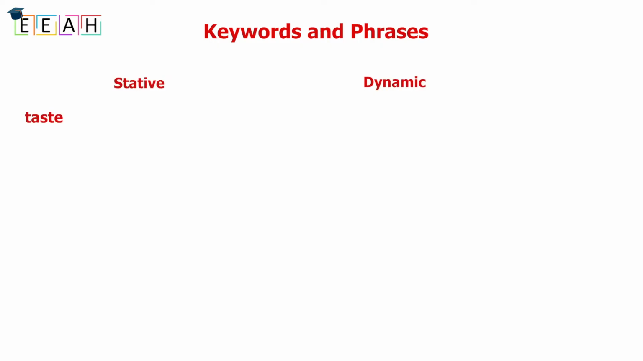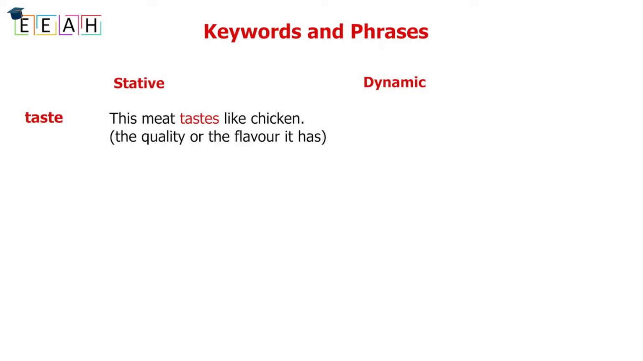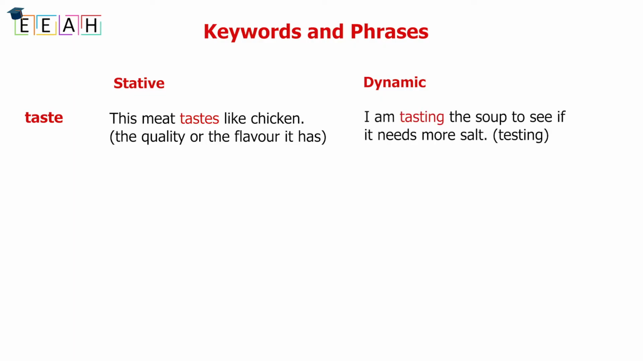Number 6. This meat tastes like chicken. So here I'm referring to the quality and the flavor. I'm tasting the soup to see if it needs more salt. So here I am testing the food, checking if it's good enough.